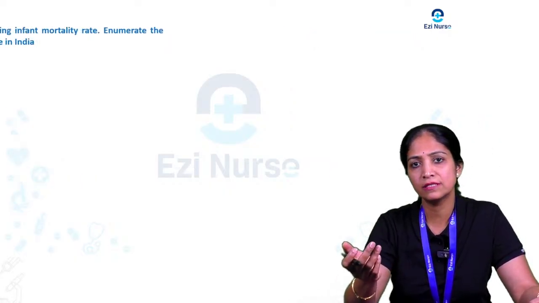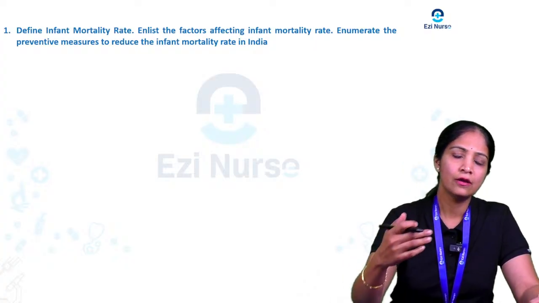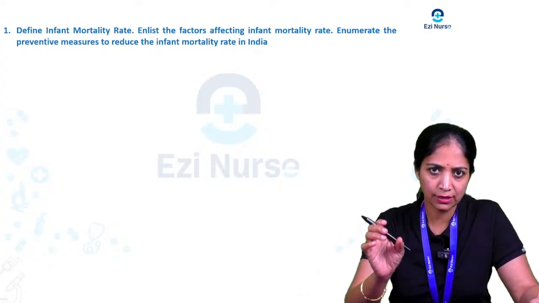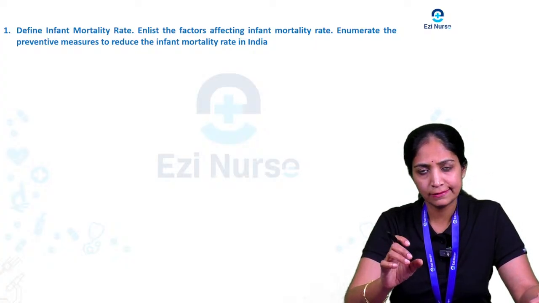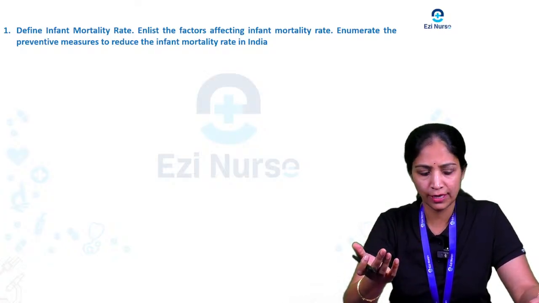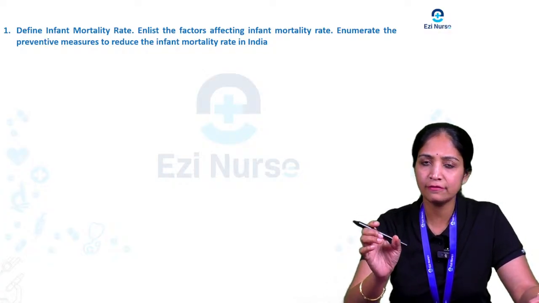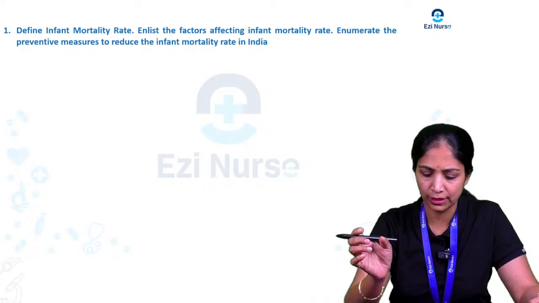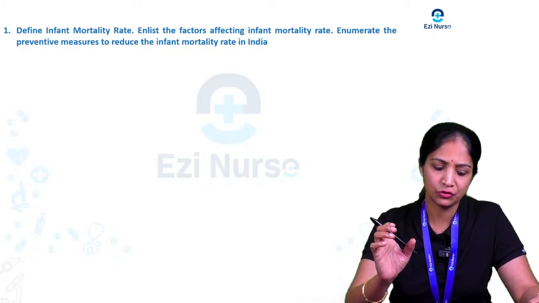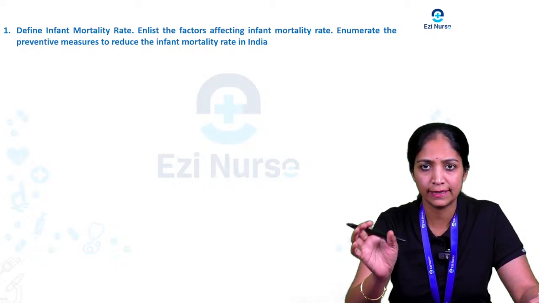So let me discuss the long essay first. Whatever type of question they ask, you have to understand the question and what you are supposed to write. Okay, let me discuss the long essay. The first question is: define infant mortality rate, enlist the factors affecting the infant mortality rate, enumerate the preventive measures to reduce the infant mortality rate in India.